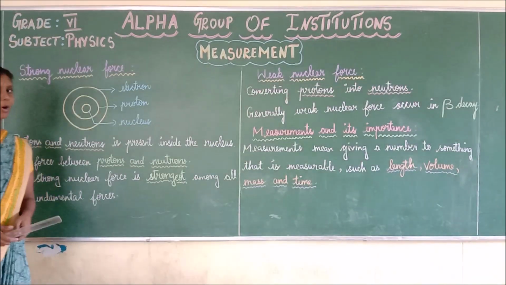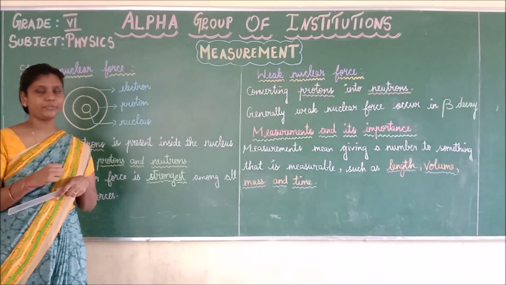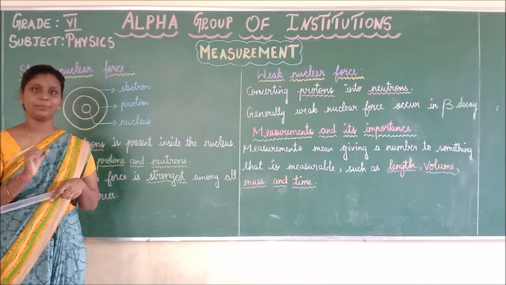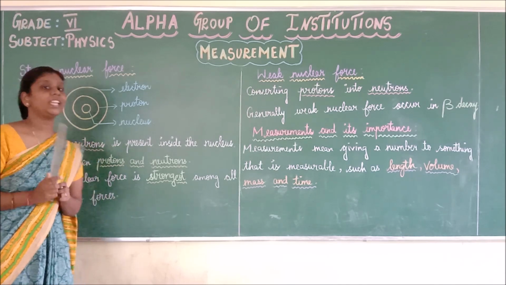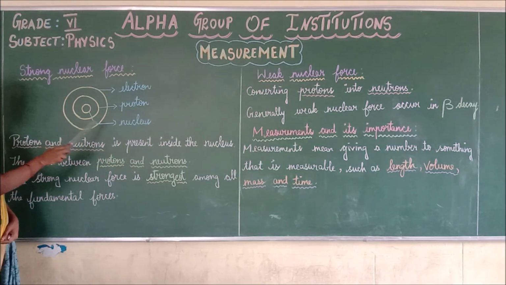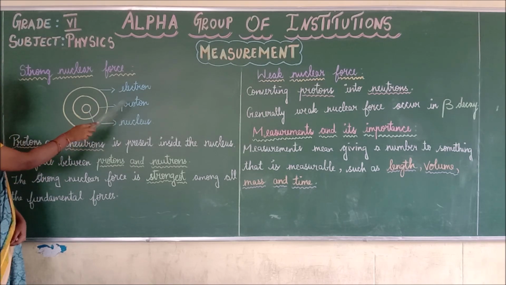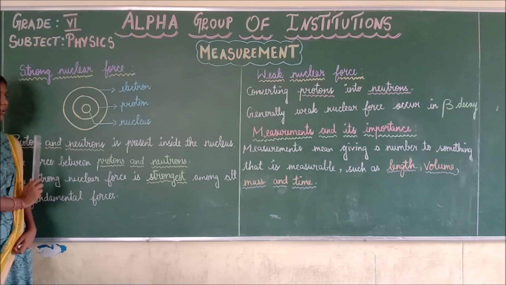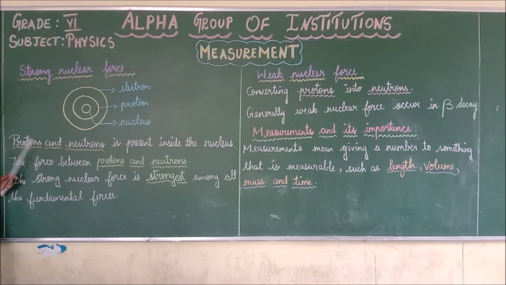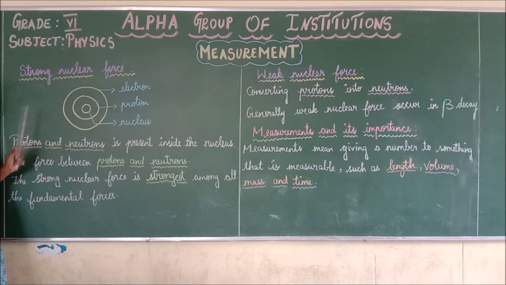Next, we are going to discuss what strong nuclear force is. Before learning the strong nuclear force, we should learn what an atom is. The world is made up of atoms. In an atom, there are three parts: protons, electrons and the nucleus. The proton is otherwise called a positive charge. The electron is otherwise called a negative charge. The protons and the neutrons are present inside this nucleus.